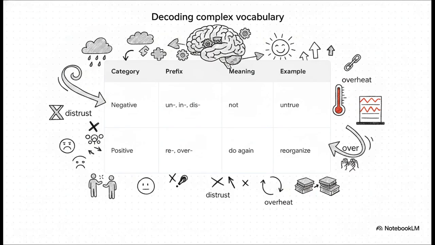Spot an un, in, or dis, like an untrue or distrust, and you instantly know you're dealing with a negative. It just means not or no. On the flip side, positive prefixes like re mean to do again, like reorganize, while over means too much, like when an engine might overheat.